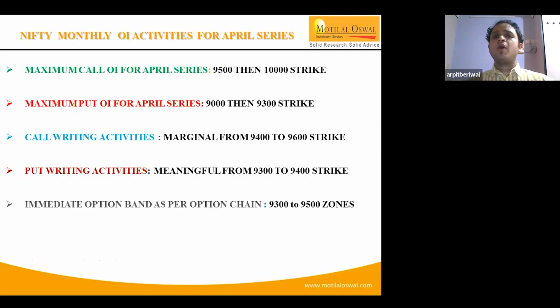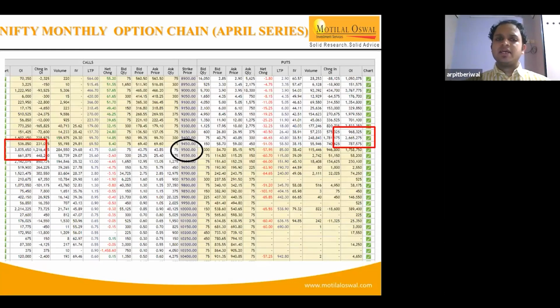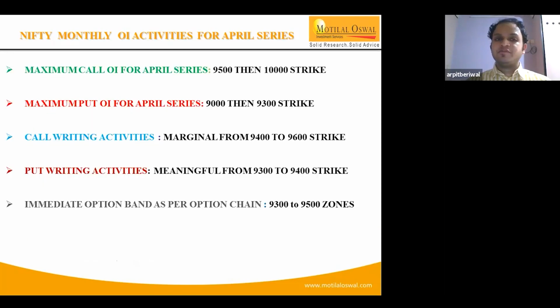As we talk about the OI activities, this is the monthly, as today is the second last day for the expiry. Likewise, we have weekly activities, and every week the data obviously keeps changing depending upon the market range. But if we go through it on a daily basis and try to analyze where is the maximum call concentration, where is the maximum put concentration, we'll get a broader picture of which is likely to act as a major support for the series, and which is likely to act as a major resistance going ahead. So this was talking about Nifty.